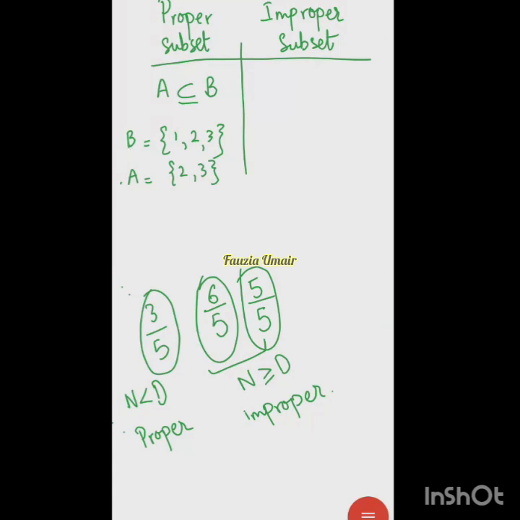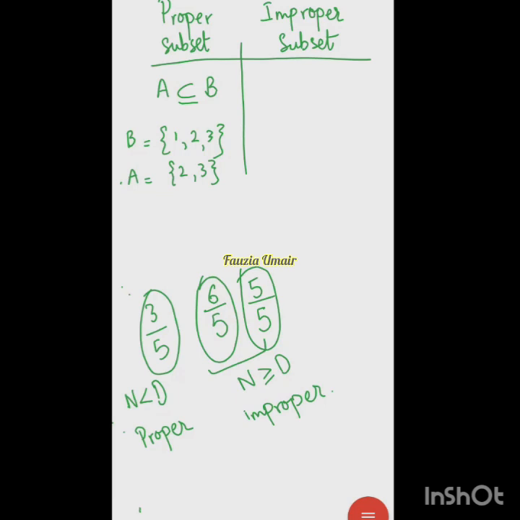Because all the elements of set A are there in set B, but set A is still smaller, just like proper fractions, right? When one set is inside the other set but is still a smaller set, that is called a proper subset, right?